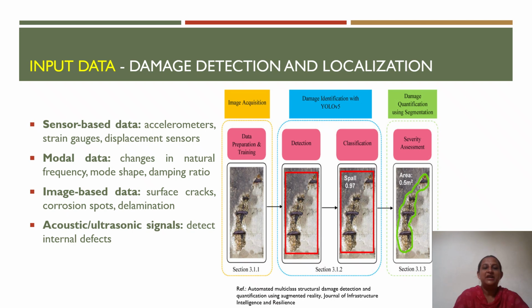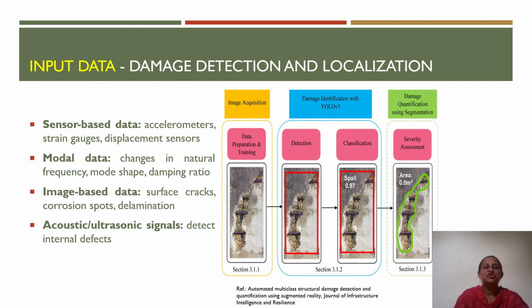AI models require data to identify structural damage, and sensor-based data is obtained from accelerometers, strain gauges, and displacement sensors, which measure vibration, deformation, and movement of the structure. Another source is modal data, which records changes in natural frequency, mode shape, and damping ratio of the building, and these values change whenever there is a reduction in the stiffness of the building due to the damage occurring during application of the lateral load.